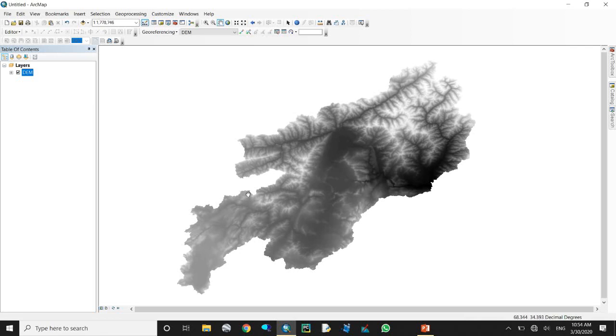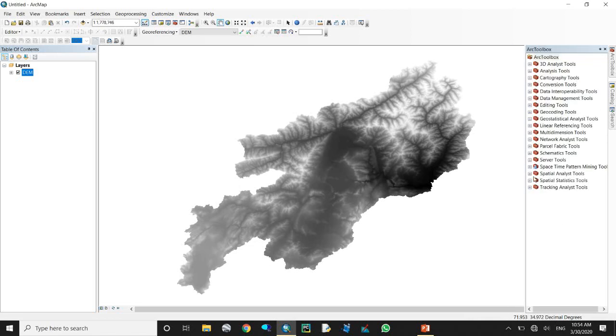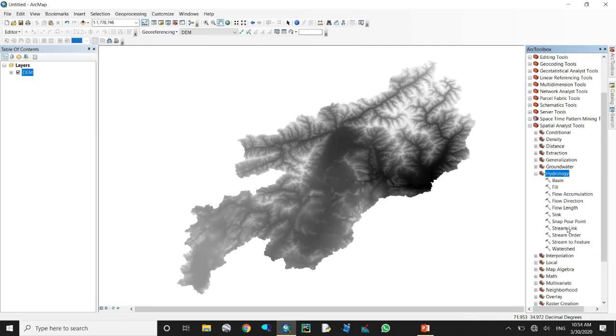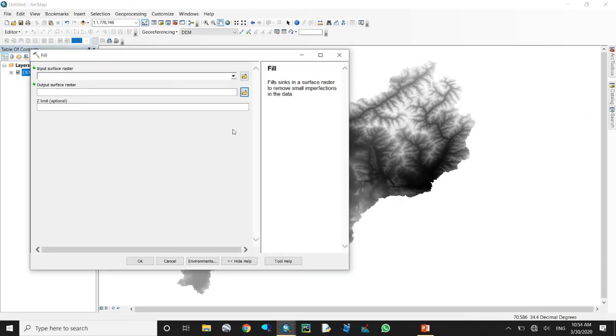Now come to the ArcMap environment. As you see, this is a digital elevation model that has already been downloaded. Now come to ArcToolbox, Spatial Analyst Tools, and here, Hydrology. There are 19 tools that we will talk about.